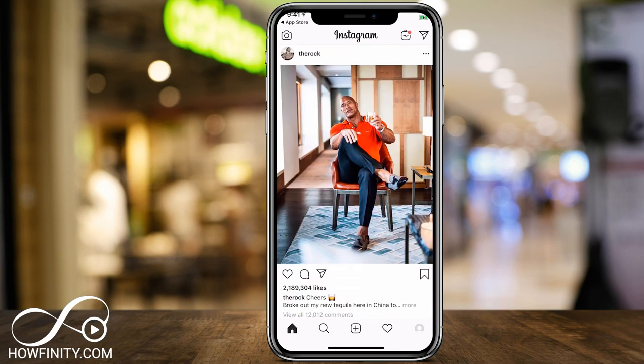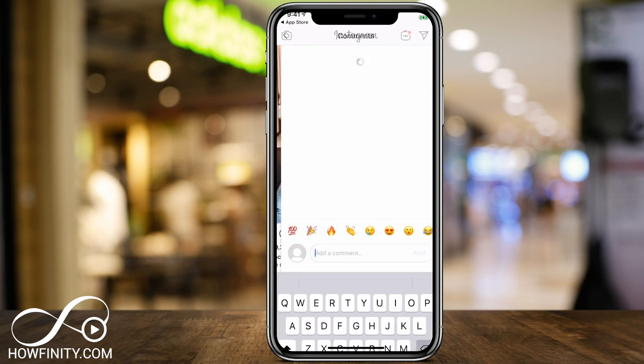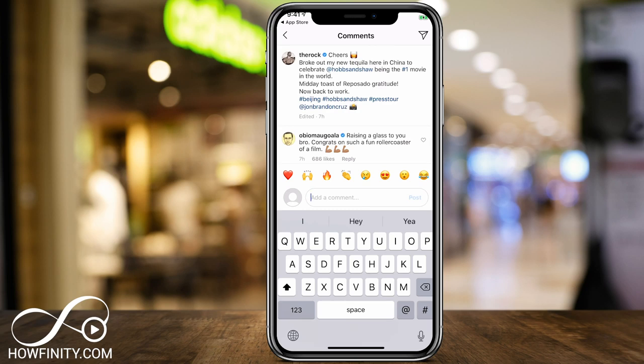If you like a post, you just double tap, and it gives a heart to the post. You see that heart right there? Next to it is the comments section. You could press that and leave a comment. So you could leave an emoji comment, for example. Press post, and he posted that comment here.